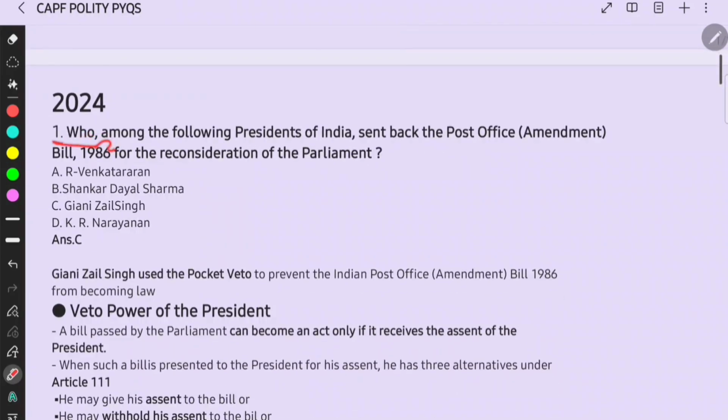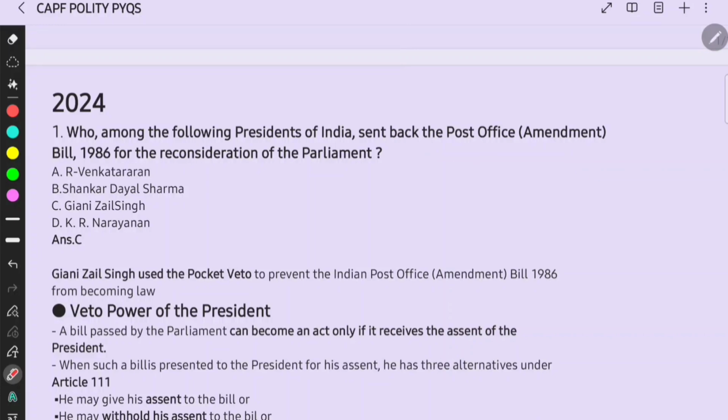First question was, who among the following presidents of India sent back the Post Office Amendment Bill 1986 for the reconsideration of the Parliament? You will not find such information in the Lakshmikant, most probably.